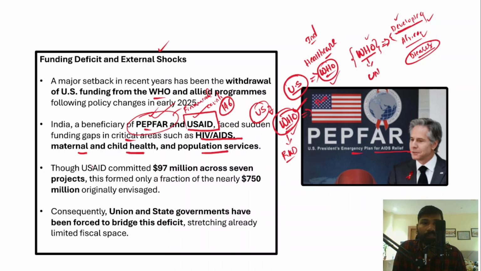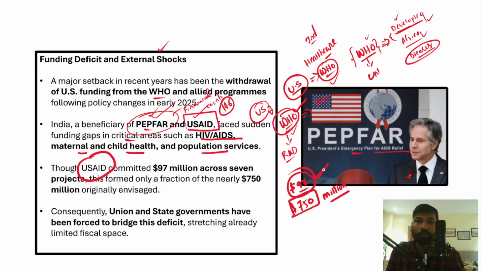So in fact, US aid has committed around $97 million across 7 projects, right? However, this is actually a fraction, a very small amount of money, as nearly 750 million US dollars was originally envisaged, but now only 97 million will be provided by the US. Consequently, in India, union and state governments have been forced to bridge this deficit, stretching the already limited fiscal space.